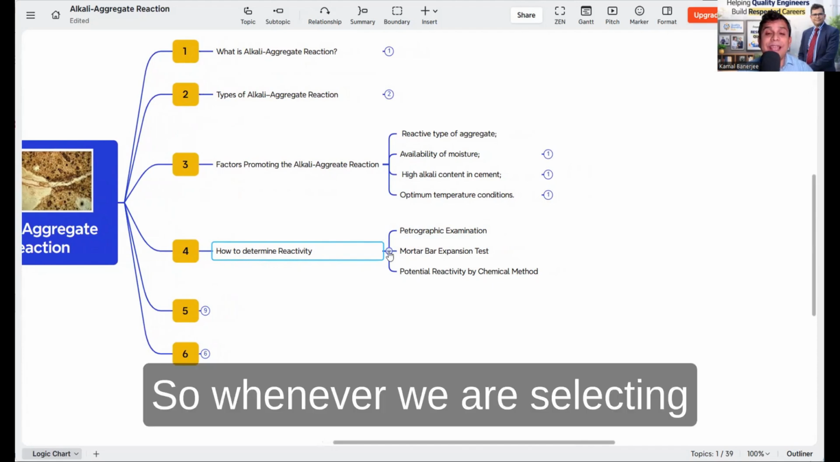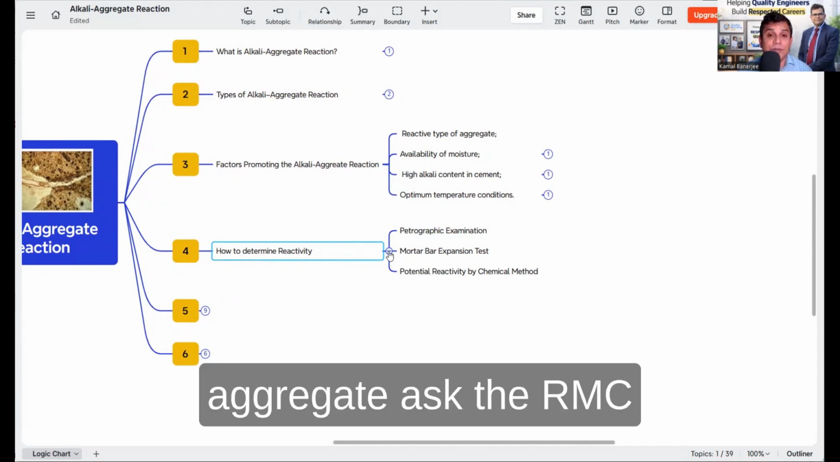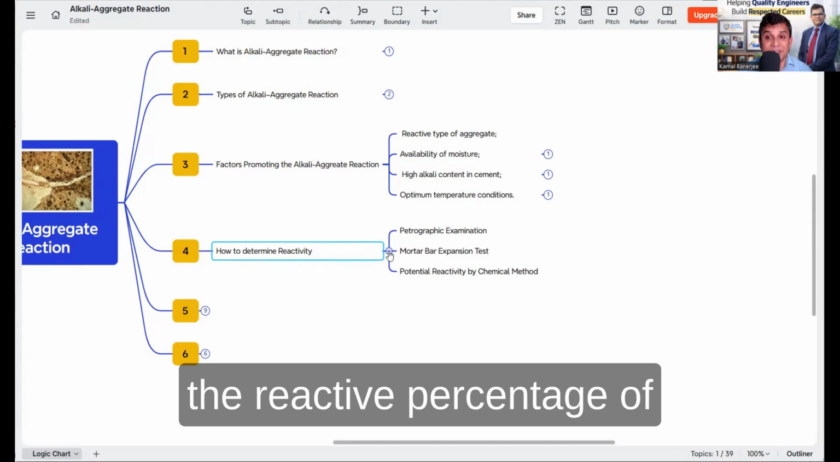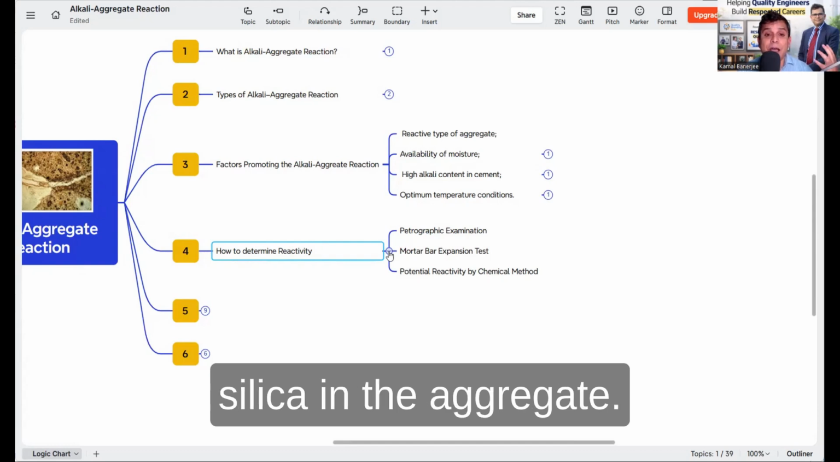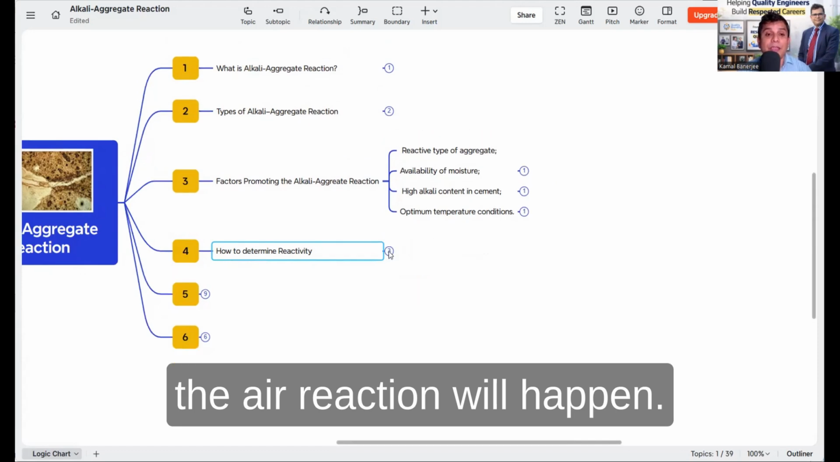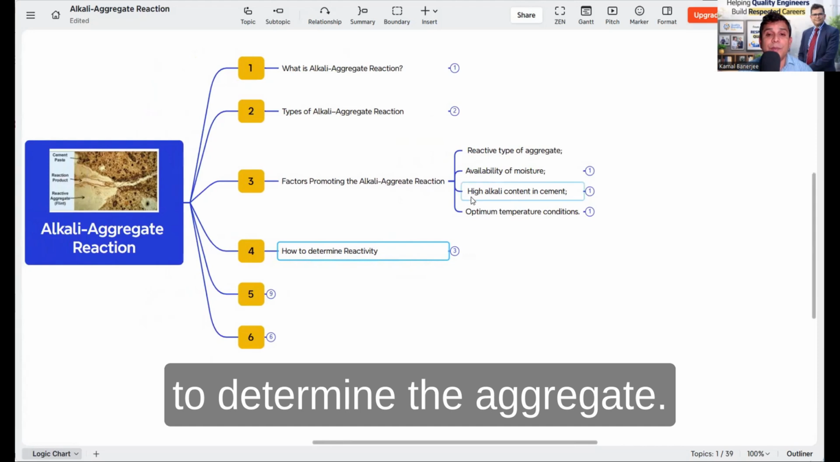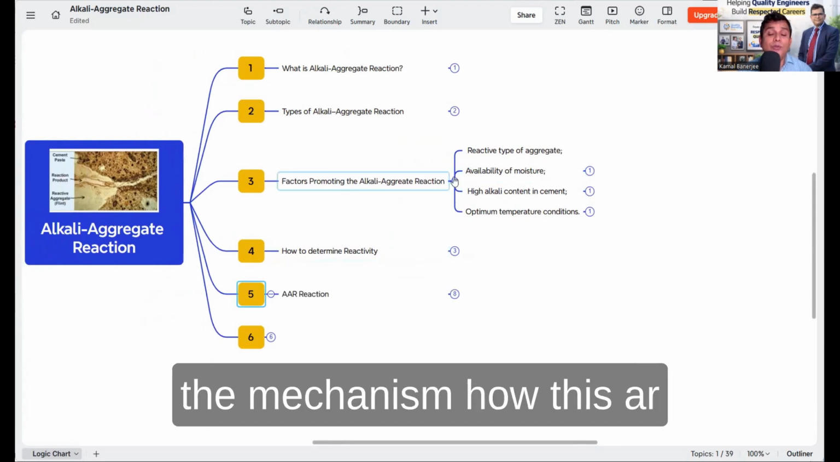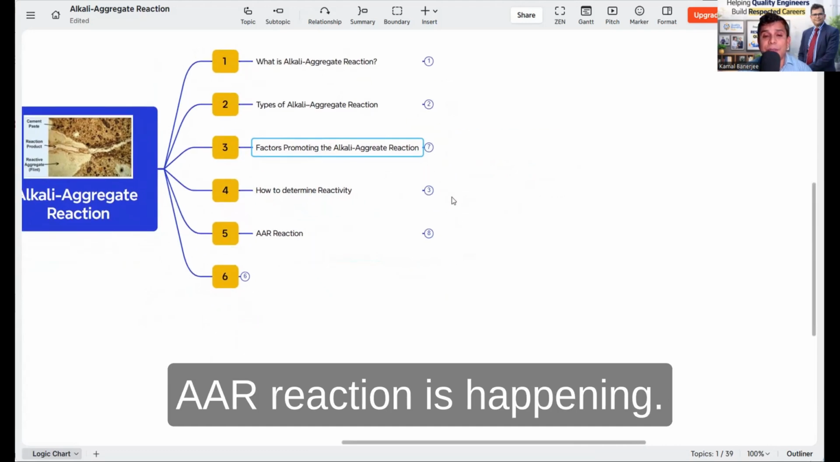So whenever we are selecting aggregate, ask the RMC supplier what the reactive percentage of silica in the aggregate is, so that I can assume how much AAR reaction will happen. So this is how to assess the aggregate. Now, the next part is the mechanism: how this AAR reaction is happening. That we need to know.